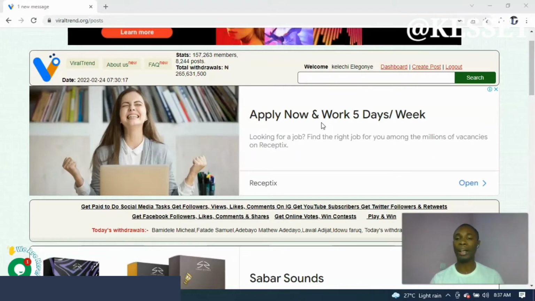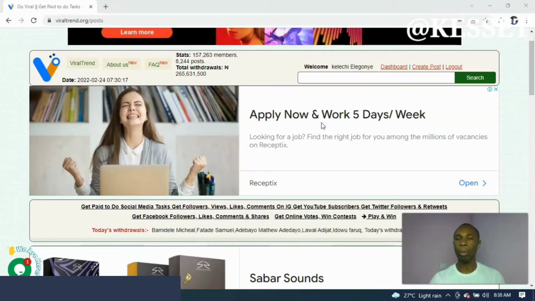But with the premium account, where you pay 1,500 naira, you have the opportunity to post different tasks, different jobs for people to do, and at the end of the day they are paid for the job they do. So you can do different tasks on this platform by signing up. After each task, you are paid a little amount of money, ranging from 6 naira, 10 naira, 3 naira, depending on the job that you are taking. So all you just need to do is to understand how all of this works.